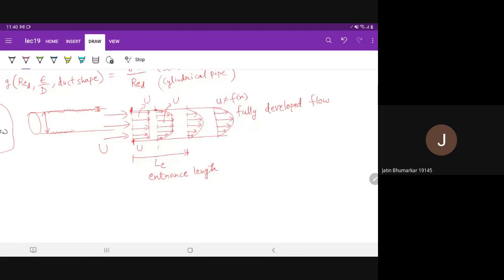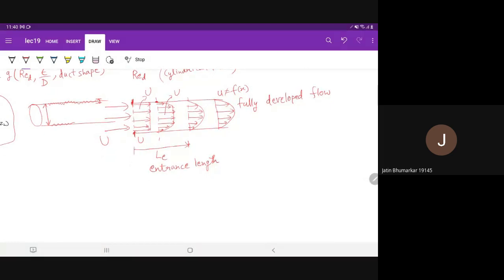When velocity is not developing anymore, the velocity profile is a function of the radial direction, or if it is a 2D case, a function of y, but it is not a function of the coordinate along the pipe, along the flow direction. So this entrance length again depends on the Reynolds number of the flow. If the flow is at a very high speed, then the entrance length will be longer. So this is a function of Reynolds number.